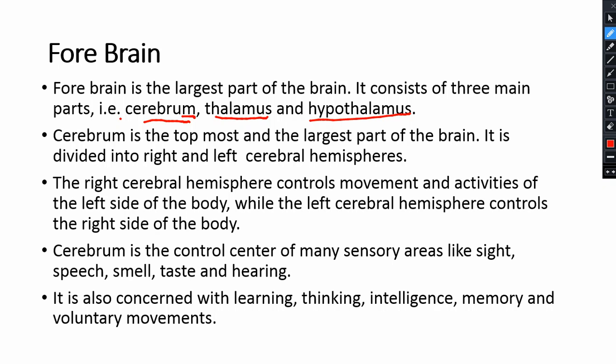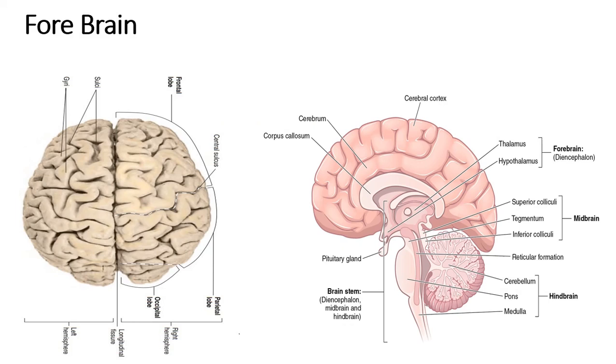The right cerebral hemisphere controls movement and activities of the left side of the body, while the left cerebral hemisphere controls the right side of the body. Cerebrum is the control center of many sensory areas like sight, speech, smell, taste and hearing. It is also concerned with learning, thinking, intelligence, memory and voluntary movement. Now let's move forward and learn it in a diagram.